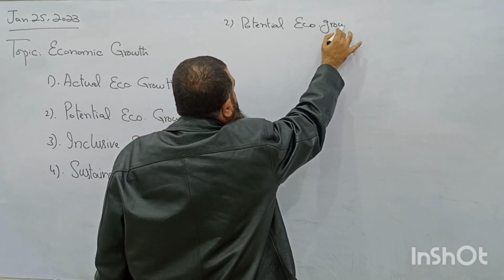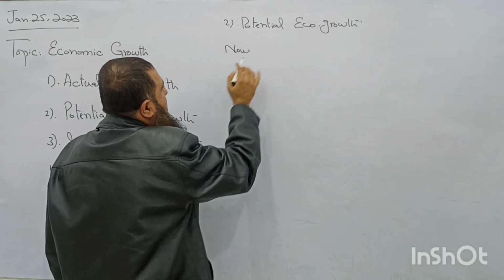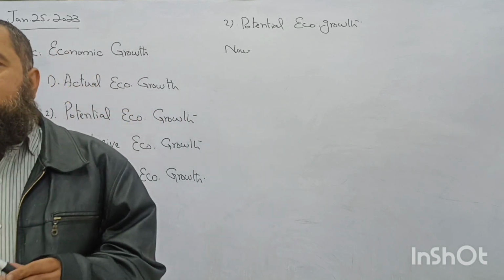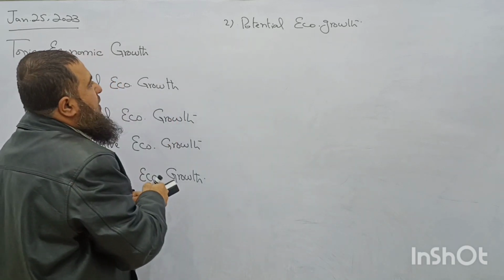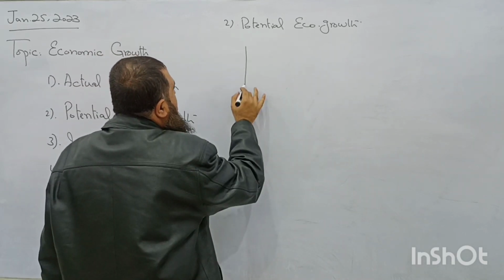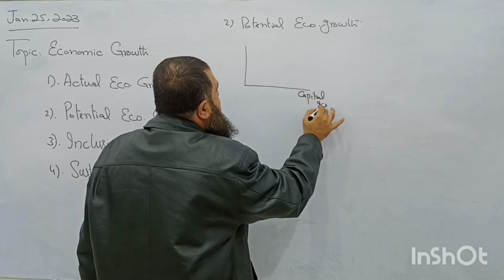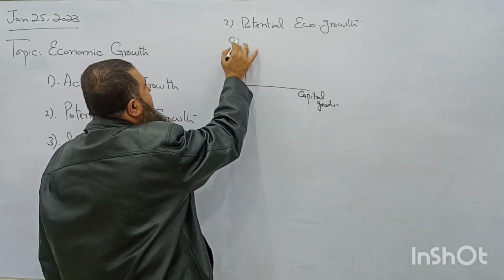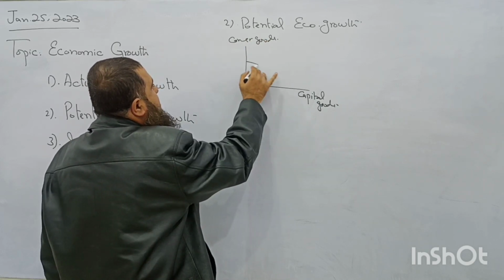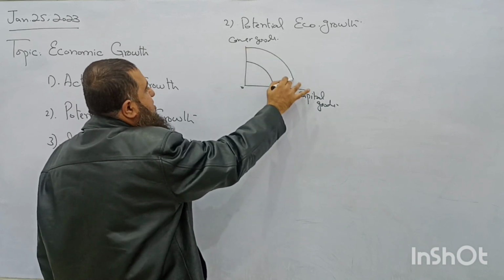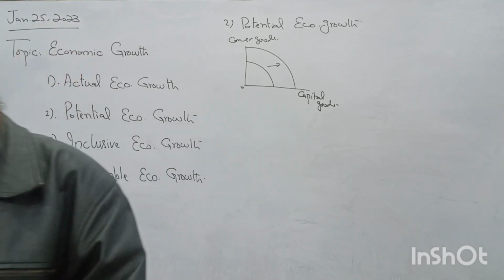Now, the country's resources have been increased in quantity and quality. Therefore, the PPC will have an outward shift. Here I am taking consumer goods. This is the first PPC, now it has grown up. So this is called potential economic growth.